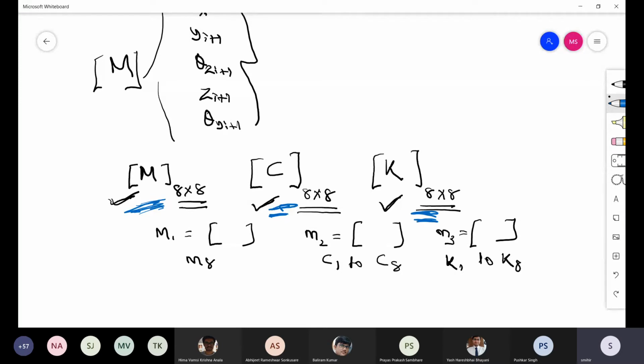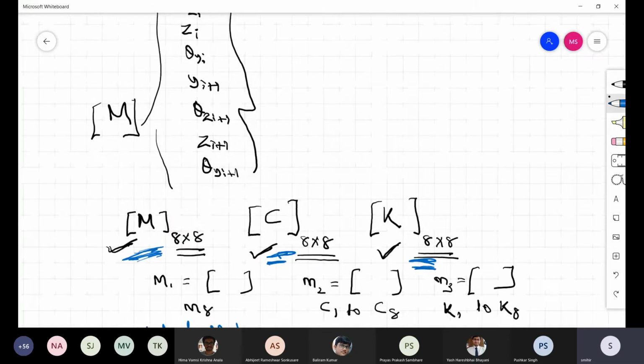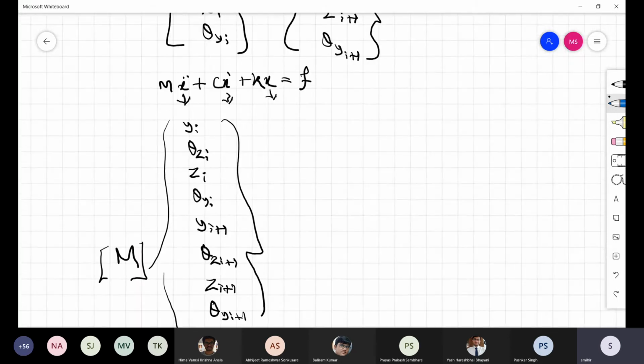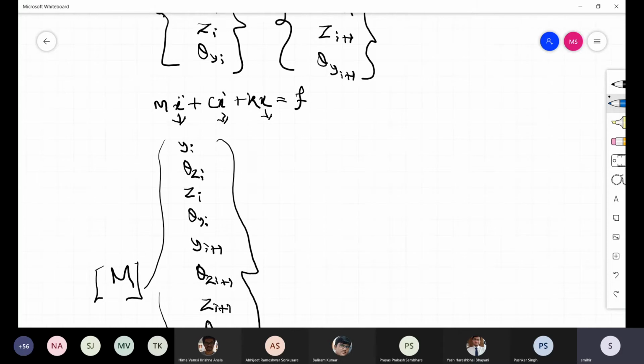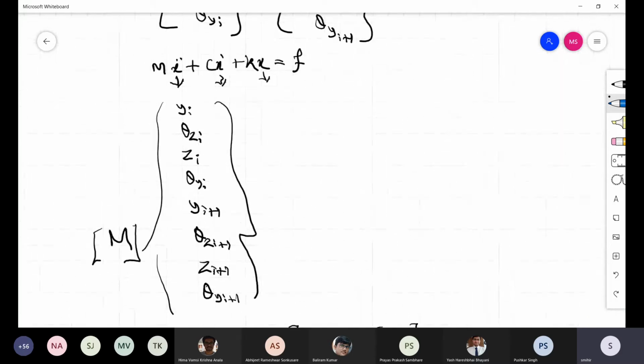Okay. Make global matrix. Global matrix for all these. So this is very important to know. How do we make the global matrix? It is easy. If I now change the naming here, you see here I have written in terms of i and these things.